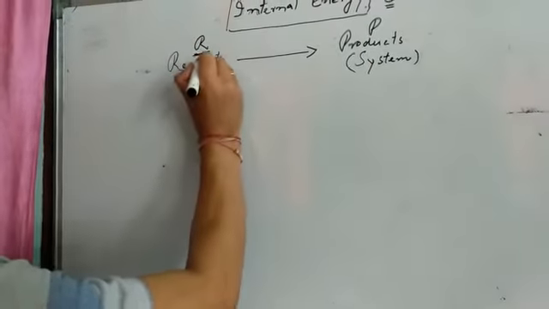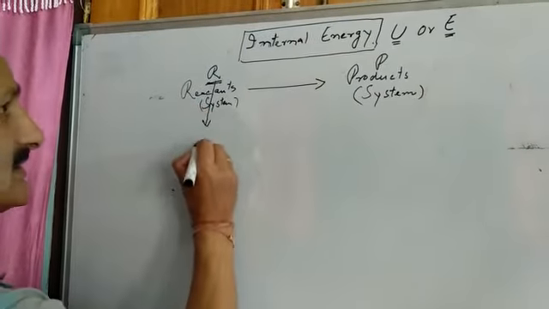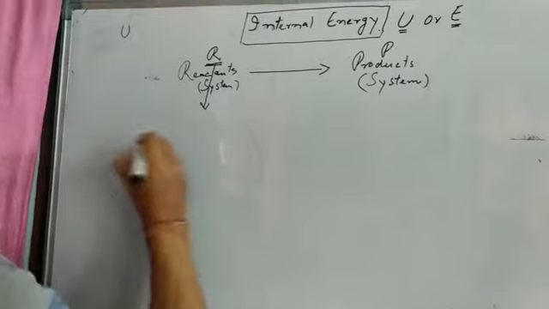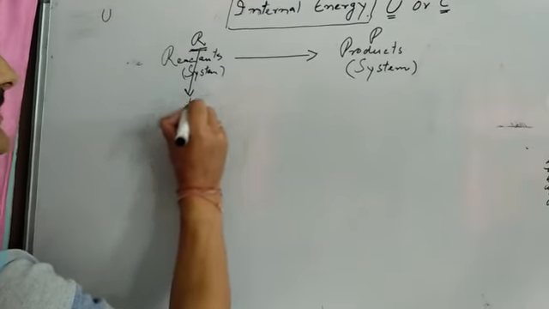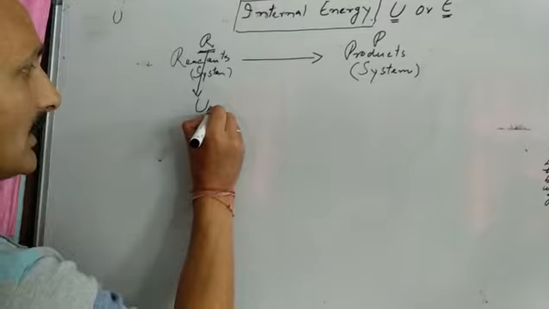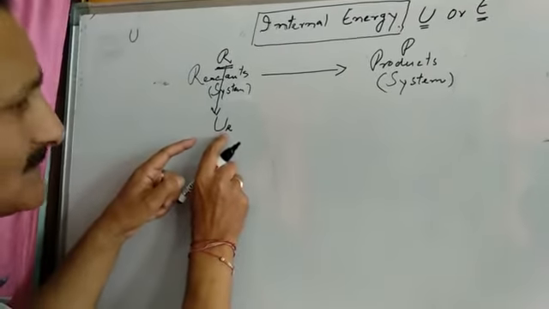Now, I just told you that internal energy is designated by U. So what will be the internal energy of the reactants? It will be U_R: U, and I shall write R at its foot.